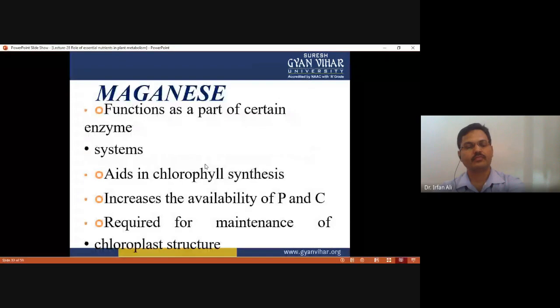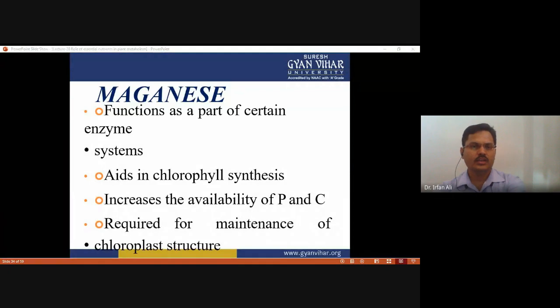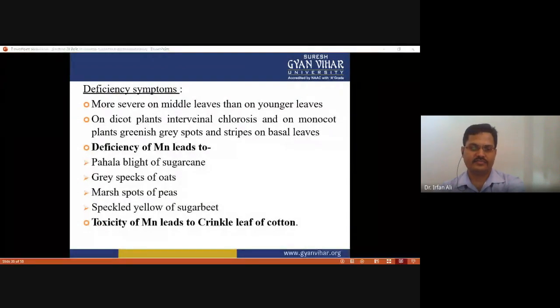Now the manganese. Manganese functions as a part of certain enzymes as a cofactor, and it helps in chlorophyll synthesis. It increases the availability of phosphorus and carbon to the plants, and manganese is required for maintenance of chloroplast structure. And what are the deficiency symptoms? Deficiency symptoms are more severe on middle leaves than on younger leaves. On dicot plants, interveinal chlorosis is observed, and on monocot plants, greenish gray spots and stripes on basal leaves are observed.